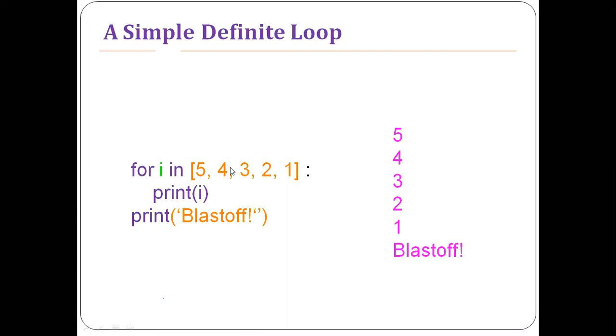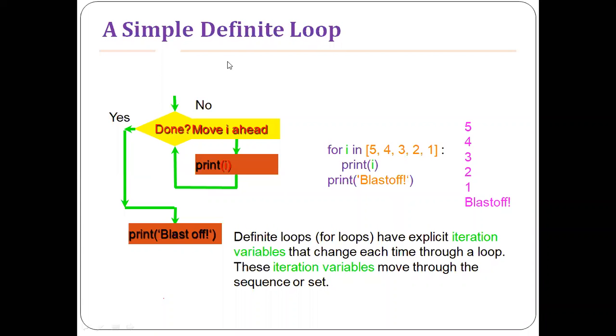So once you exhaust all the five items, it will print something called blast off. In the first iteration it will print 5, second iteration 4, third iteration 3, fourth iteration 2, fifth iteration 1, and there are no more items here, so it will print blast off and it will terminate, right? So look at those things here. So simple definite loop, for i in.